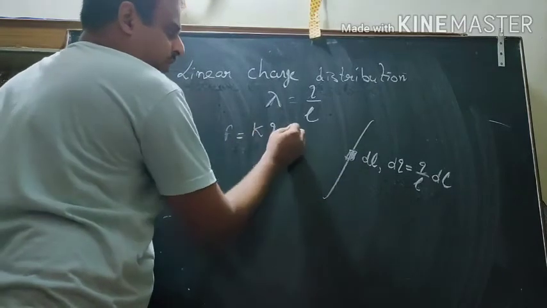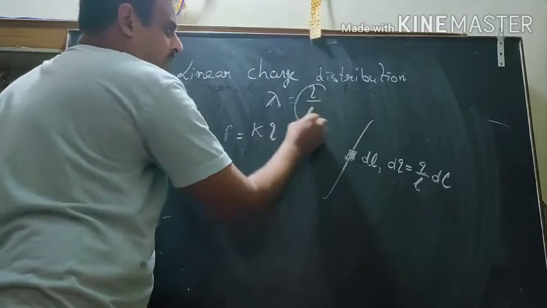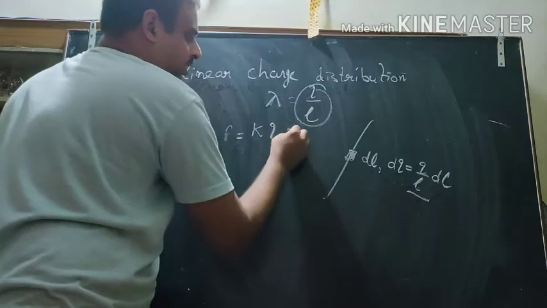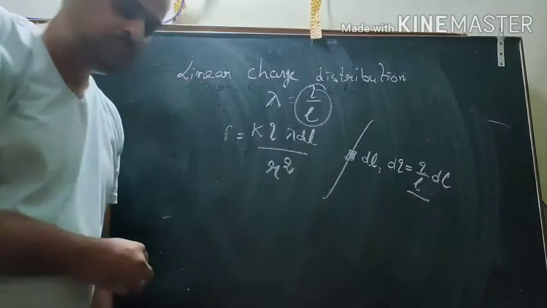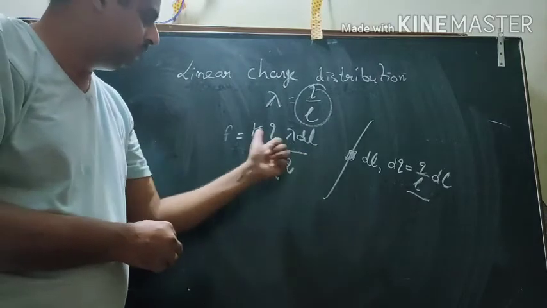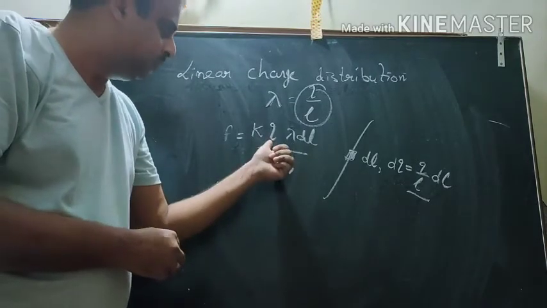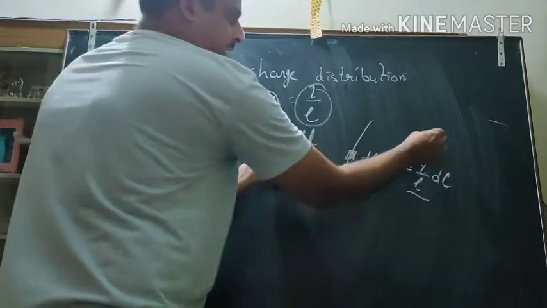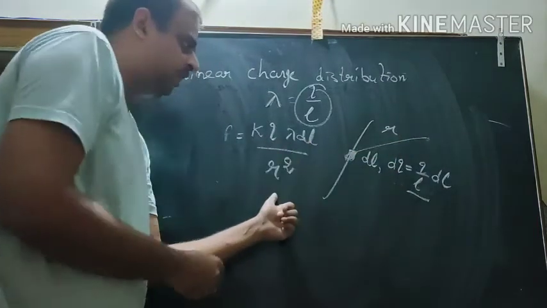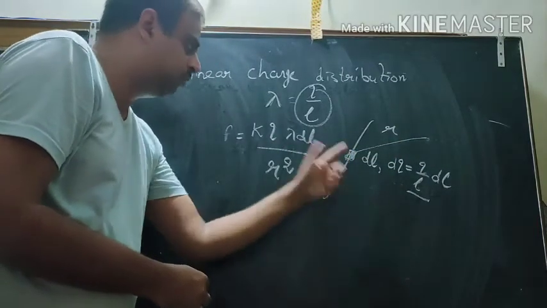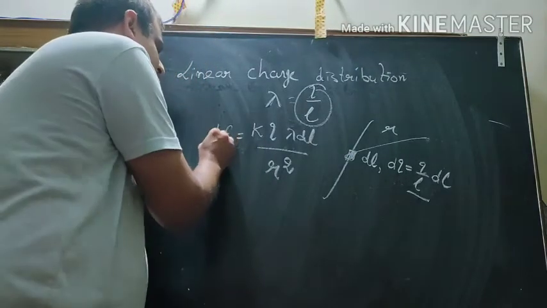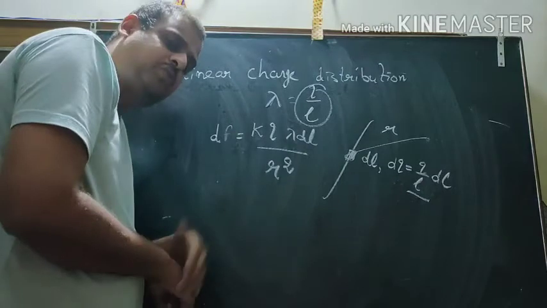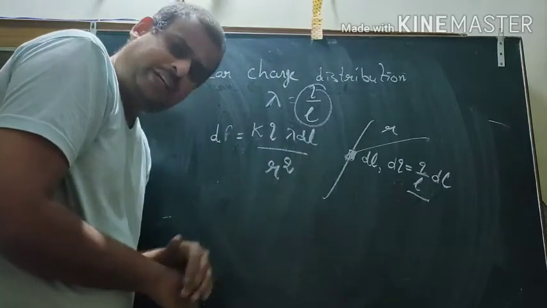What is Q2? dq, that is lambda dl, divided by r square. Q1 is, let us say, Q, which is here, distance is r, and this is the charge dq. So you can find out the value of force. Of course, this force will be due to small elements. In later stages, you can integrate it.